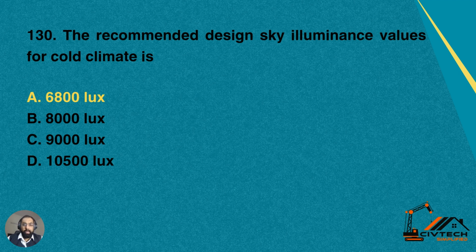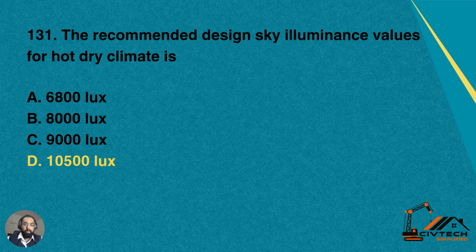Then question number 130, the recommended design sky luminous value for cold climate. How much light will be transmitted from the sky or sun in cold climate regions? The recommended value is number A, 6,800 lux, number B, 8,000 lux, number C, 9,000 lux, number D, 10,500 lux. So 6,800 is the correct value for the cold climatic regions.